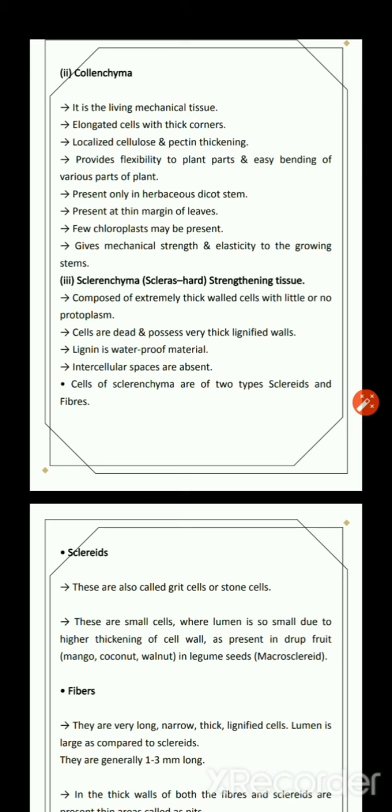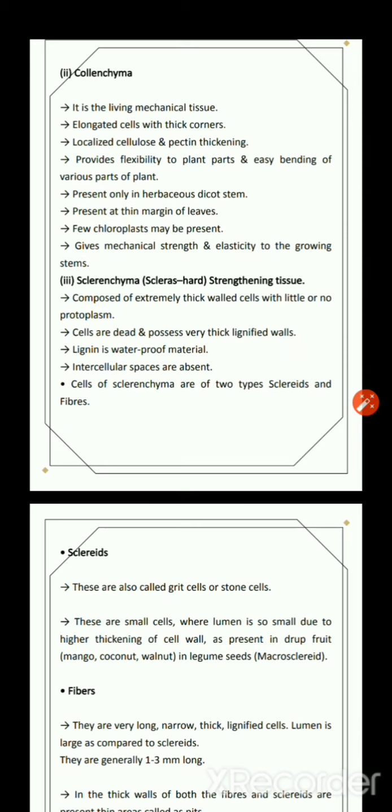They don't contain any cytoplasm, bacha. As you all know, they are dead cells. They don't contain any kind of protoplasm. Now cells are dead and they possess very thick lignified walls, and lignified wall means they have a chemical substance called lignin in them, which is a waterproof material. Now intercellular spaces are absent.